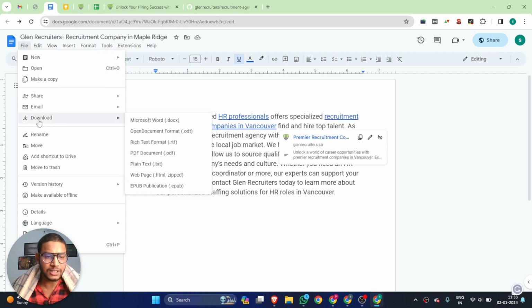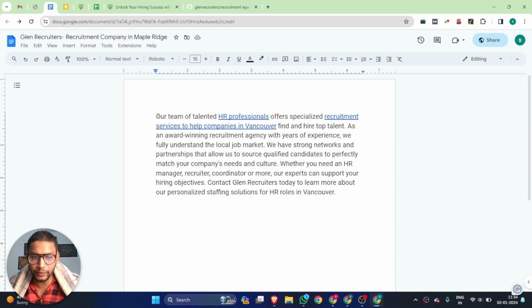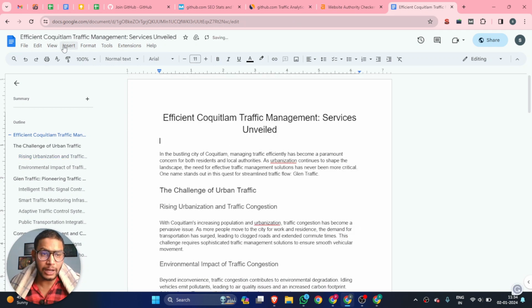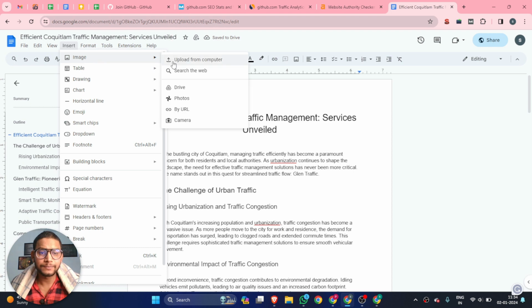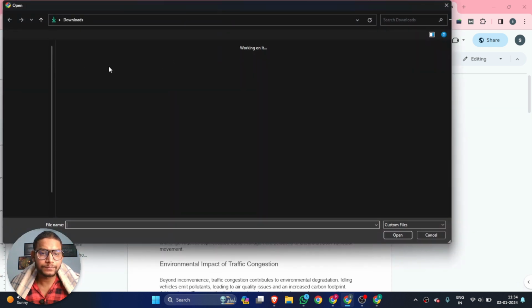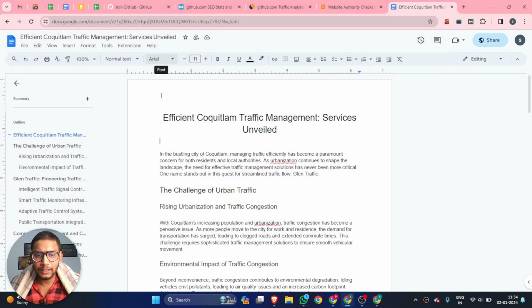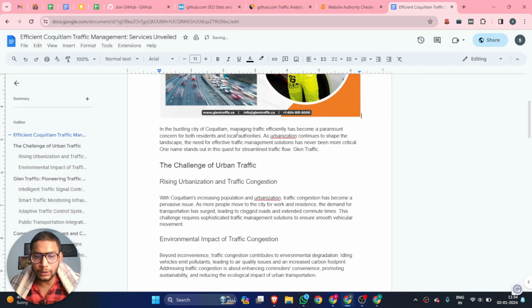Yeah, so there is an option to download this file. Once you insert your backlink and optimize the content, you can paste your article over there. Suppose I have this article, let me check, I am going to add one image. And you have to insert a backlink, one or two.